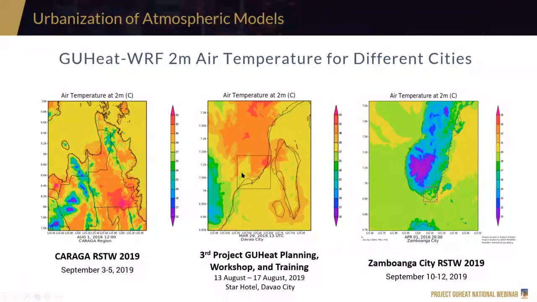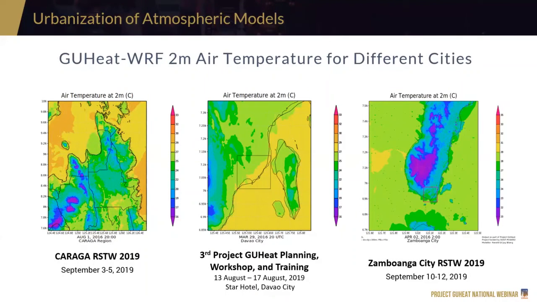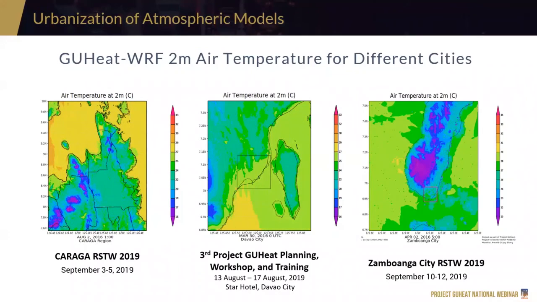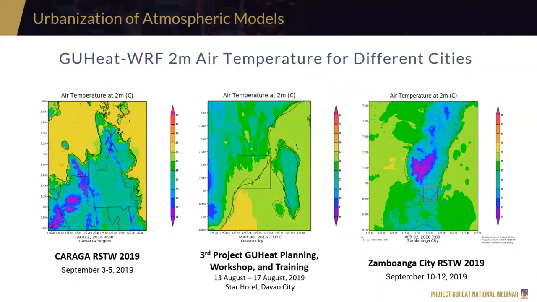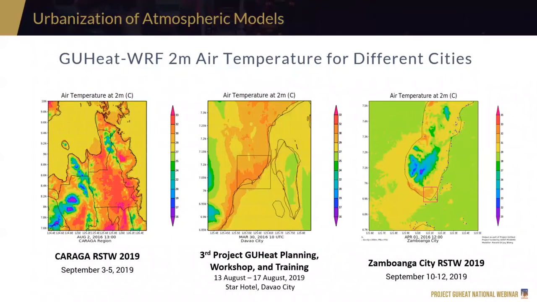So this is an example of the 2-meter air temperature for different cities from some mga previous engagements namin with Caraga, RSTW, in Davao, and also in Zamboanga during the Regional Science Technology Week.